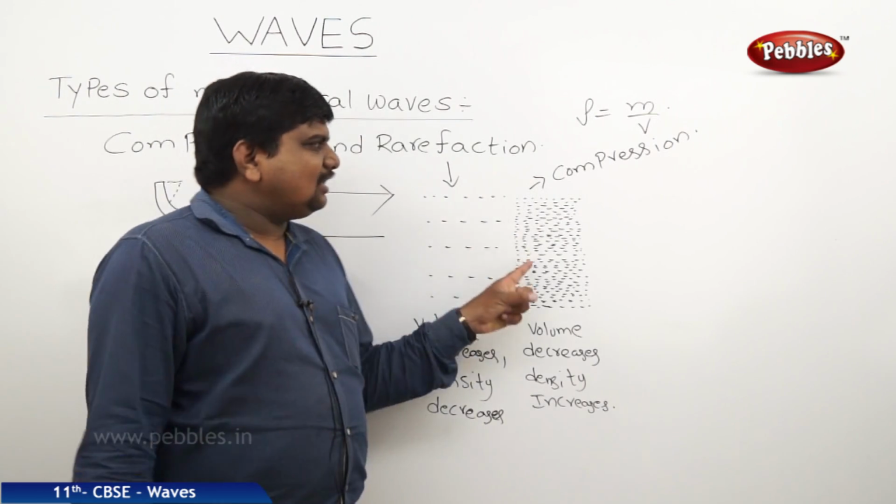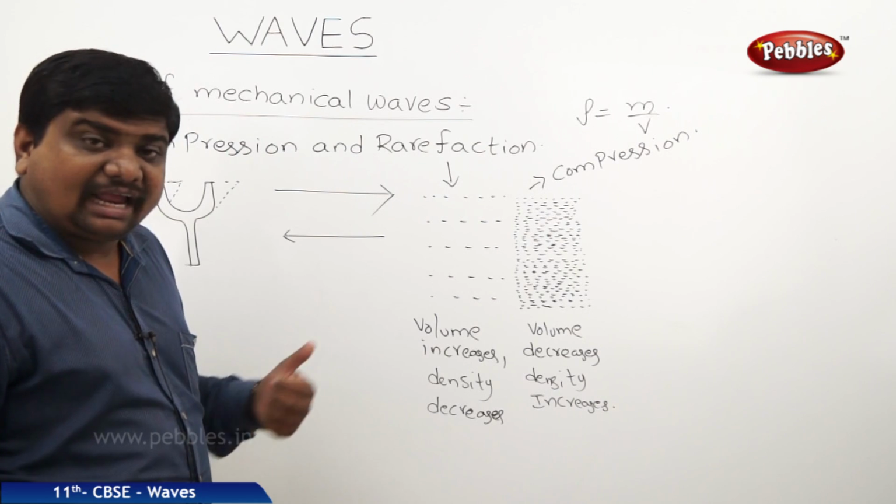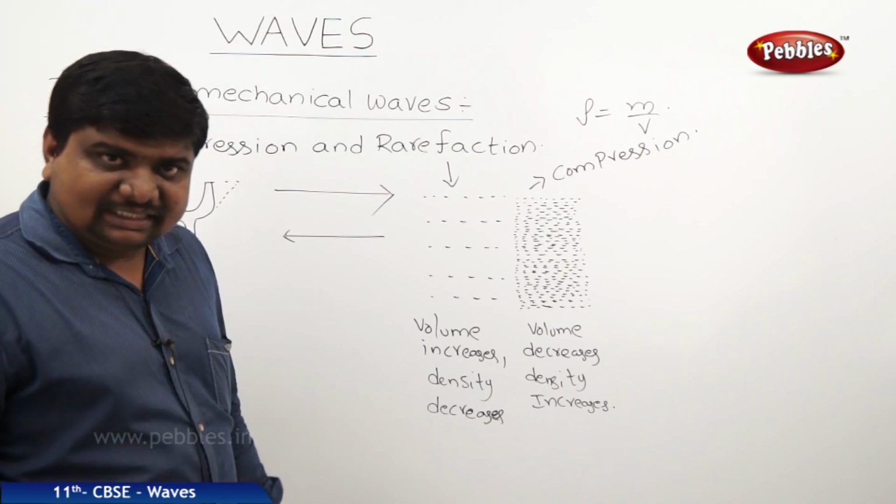The distance between the centers of two successive compressions or the centers of two successive rarefactions is called wavelength.